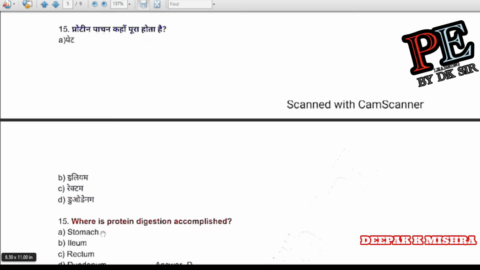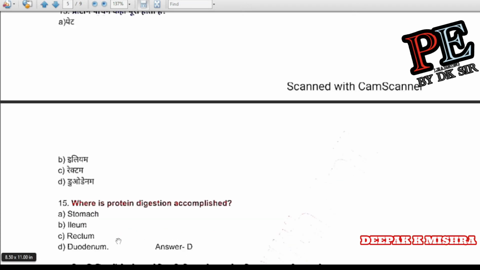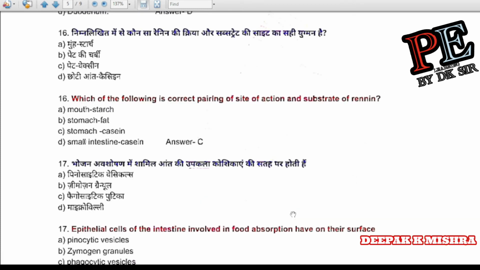Question number 15. Where is protein digestion accomplished? Stomach, ileum, rectum, duodenum. Correct answer is D. Duodenum. Question number 16. Which of the following is the correct pairing of site of action and substrate of renin?